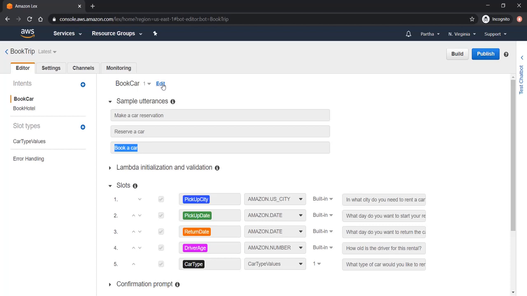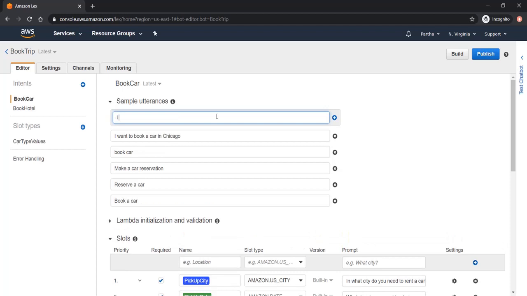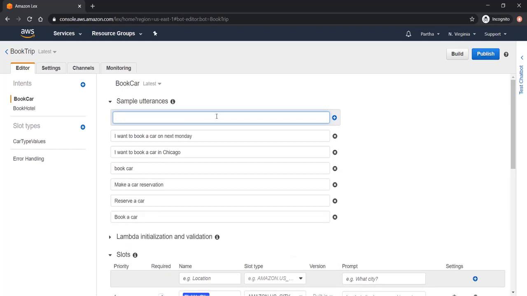I can go to the edit mode and I can add some more utterances, like I want to book a car in Chicago. I want to book a car on next Monday. Book a car or book a luxury car tomorrow, and so on.